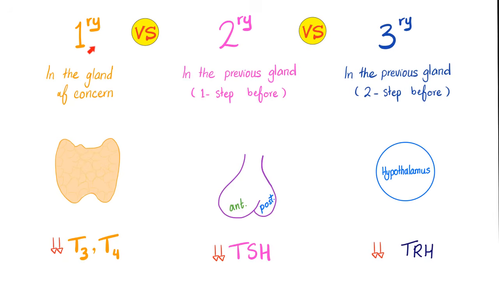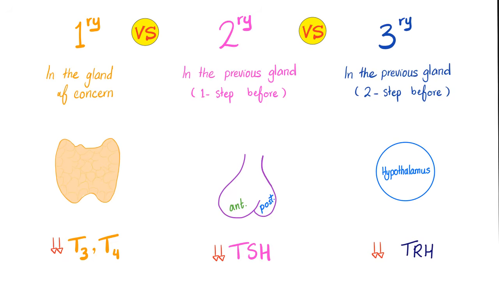So when I say primary hypo or hyper whatever ism, primary means in the gland of concern. Primary hypothyroid, where's the thyroid? Here. It's in the thyroid. How about secondary hypothyroid? Where's the thyroid? Here. Go one step above, one step before. So the problem came from the pituitary. How about tertiary? Oh, this came from the hypothalamus, 2 steps above the gland of concern.